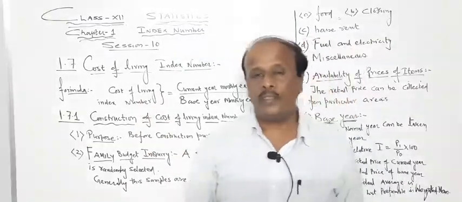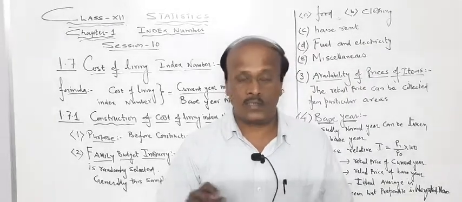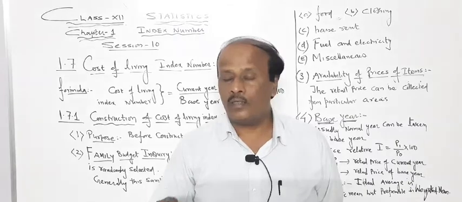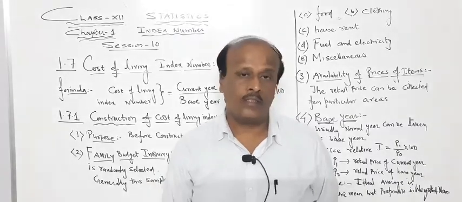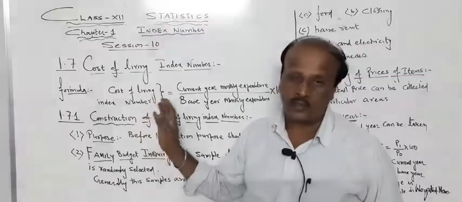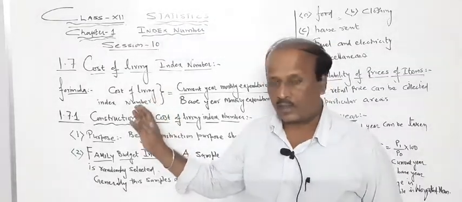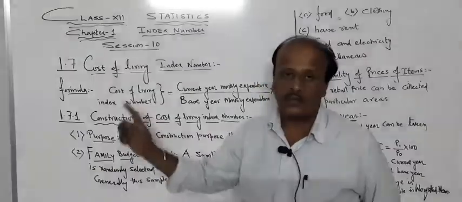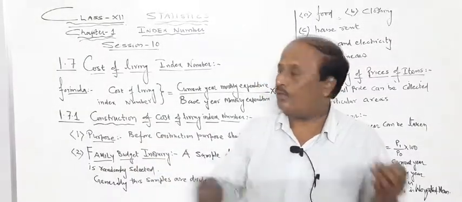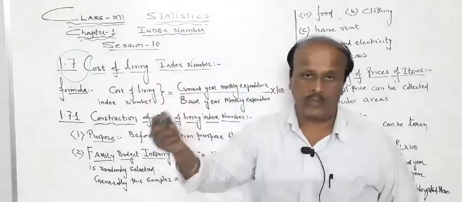But cost of living index number, as I told you last time, is a study which tells you about the condition of a society, the condition of people, their economic condition. It even tells the economic condition of a society or otherwise a state also. So this topic is very important in our day to day life. Even it is important for government also.